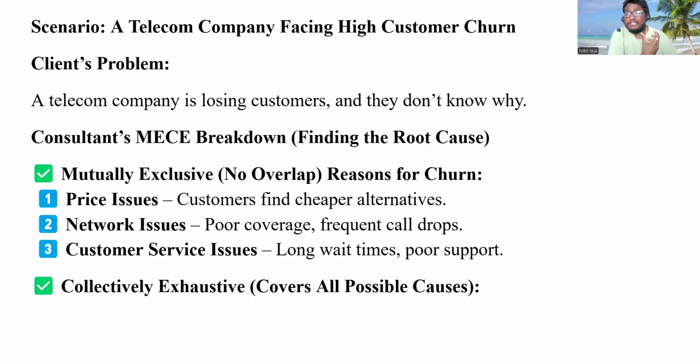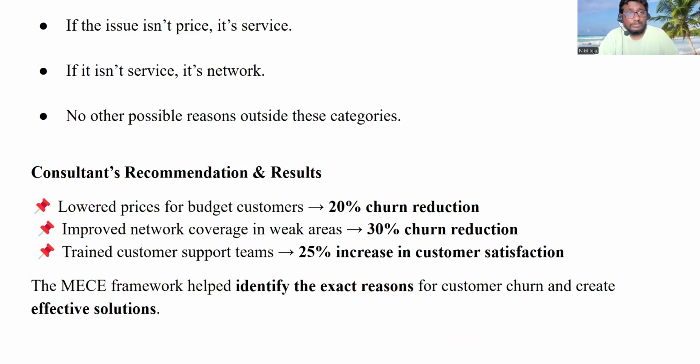So these are different reasons, and collectively exhaustive is nothing but covering all possible reasons, all possible causes. As simple as that. So if the issue is not in price, it's service; if the issue is not in service, it's network, and there is no other possible reason outside these categories. Why? Because these three are the major issues. Apart from these, there is no other major issue, right? So it is used for root cause analysis also. What is causing the major problem for my business?